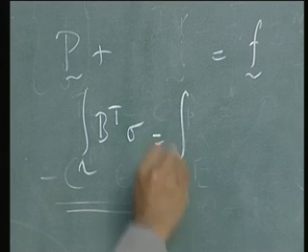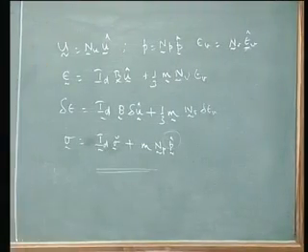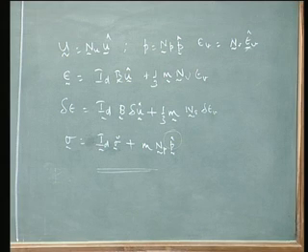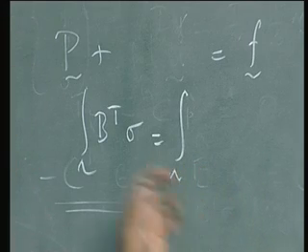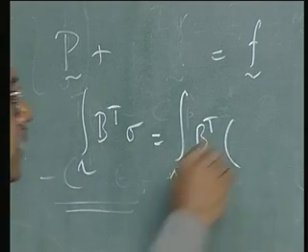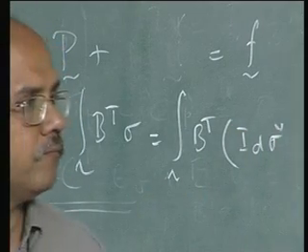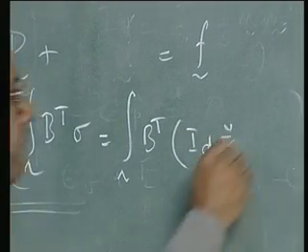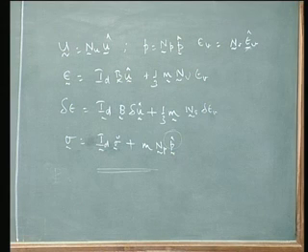That is equal to, remember what we wrote for sigma, id sigma hat, look at this term here, I am just keeping that there, and then substitute that term here instead of the sigma, so that I will get B transpose, can you read that out, id sigma hat plus m np p hat.